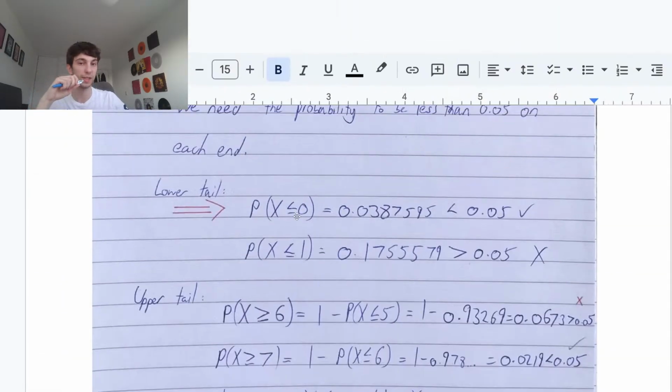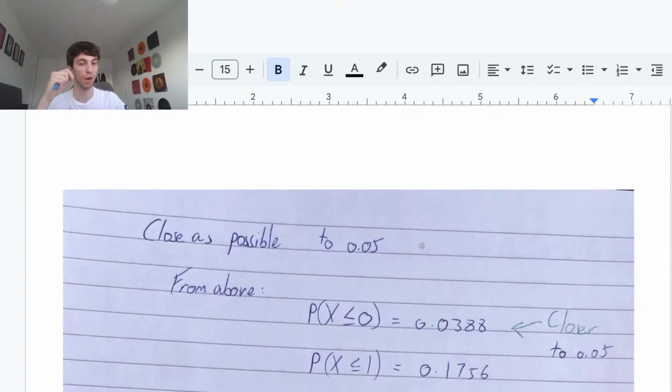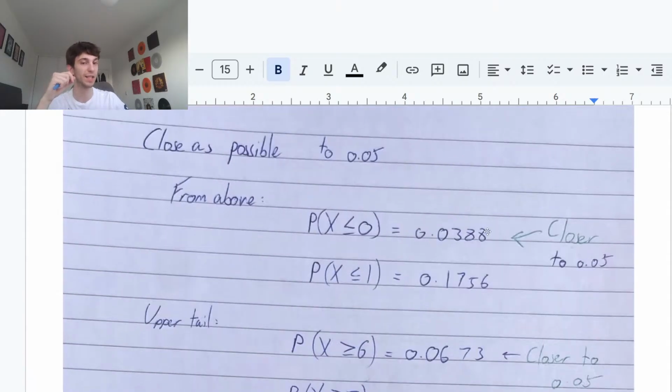Looking at the probability x is less than or equal to 0, it is 0.0387595, then the probability that x is less than or equal to 1 is 0.1755579. Which one's closer to 0.05? It is indeed the probability that x is less than or equal to 0, so this remains in our critical region.